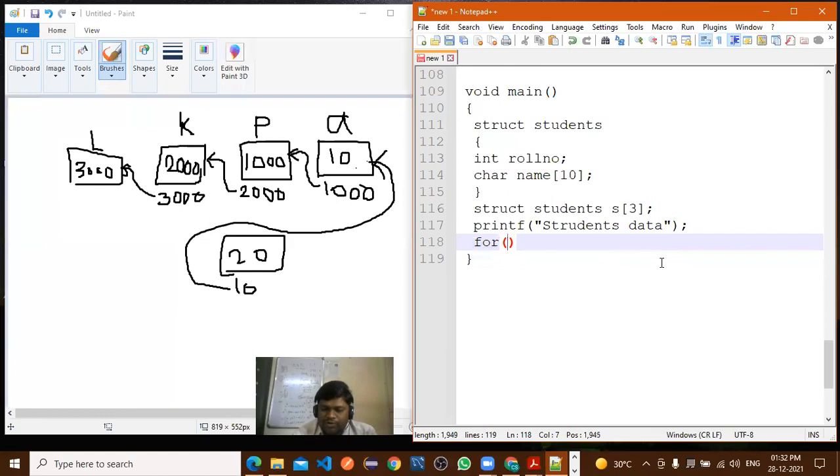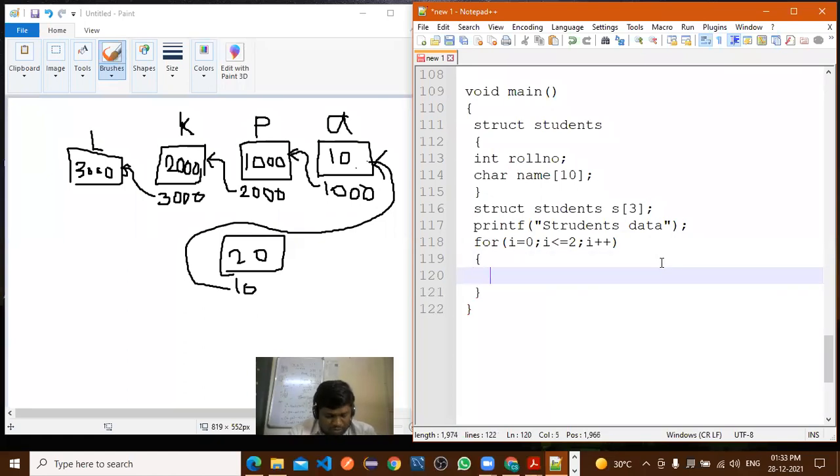How to take a for loop? I equal to 0, I less than 3, I plus plus. Good. 2 or 3? No, 3 is required. If we take less than or equal to, then we take 2, so we need to add equal to. Is that okay? I plus plus. Next, what to write?